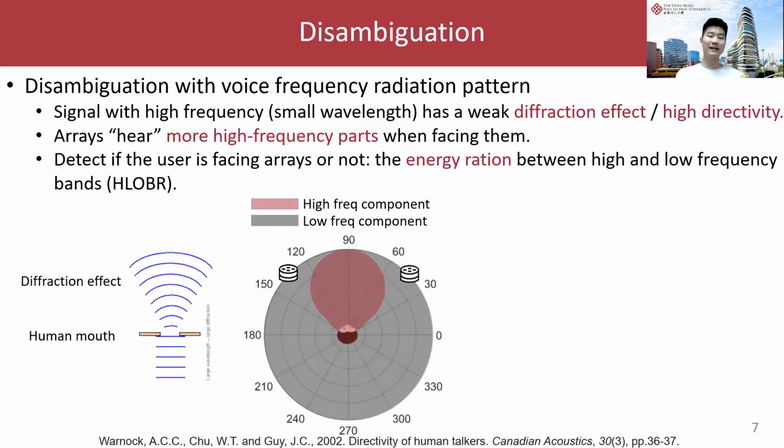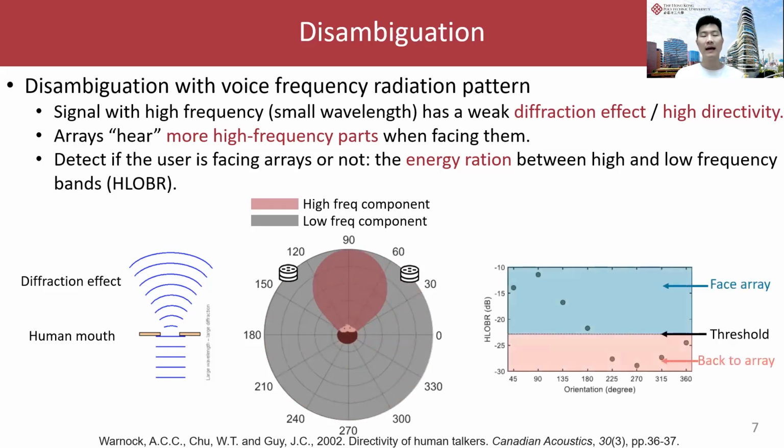Well, we can utilize the voice frequency radiation pattern. As shown in the left figure, the high frequency part of the voice has a small wavelength. So it also has a weak diffraction effect through a small mouth. Thus, the signal in the high frequency band is more directive than in the low frequency band. When users speak towards the arrays, the arrays will hear more high frequency signal. Therefore, we can use the high-low band energy ratio to detect if the user is speaking to the arrays or back to the arrays, and then remove the ambiguity.